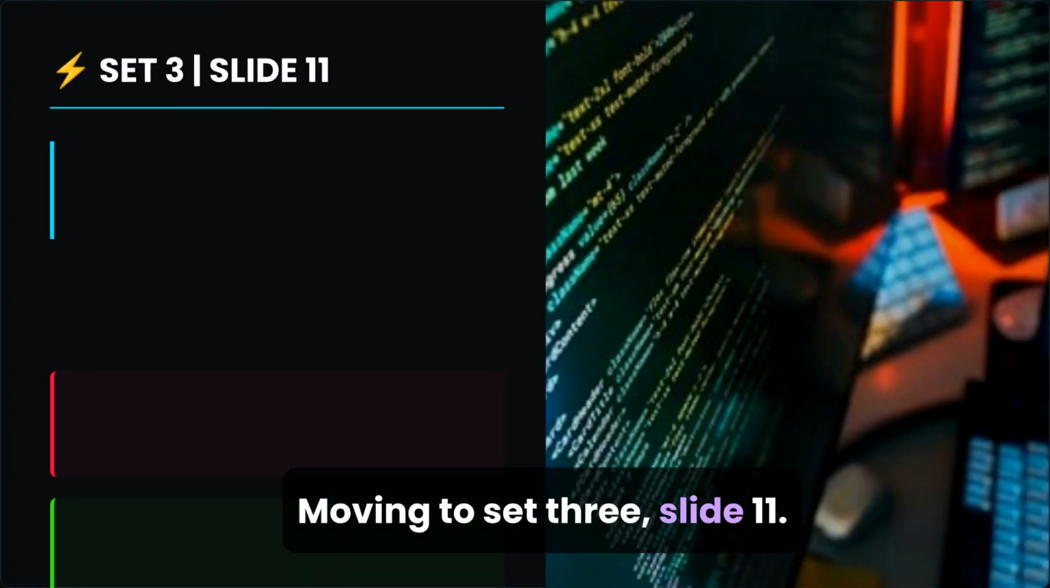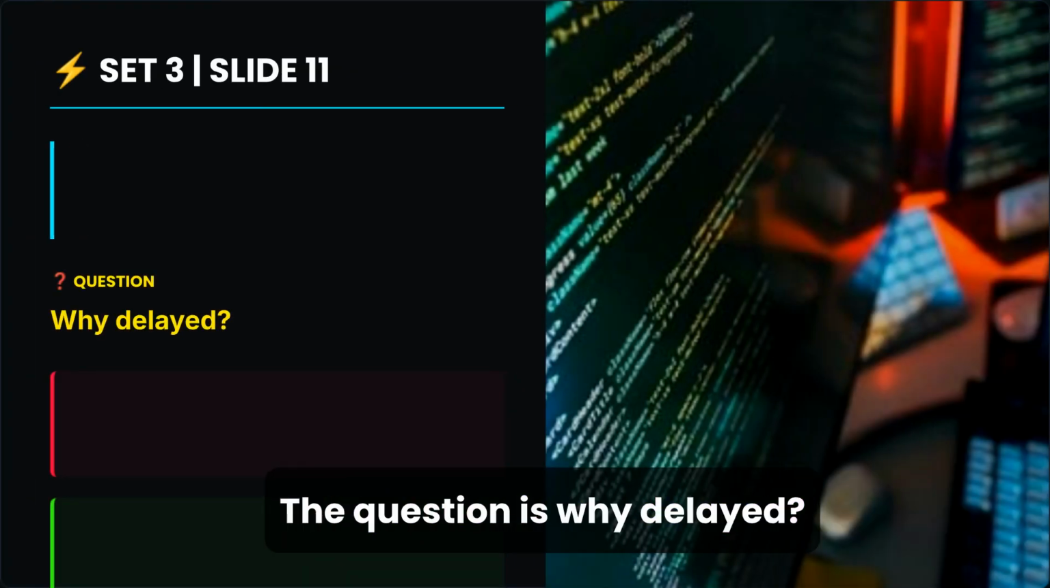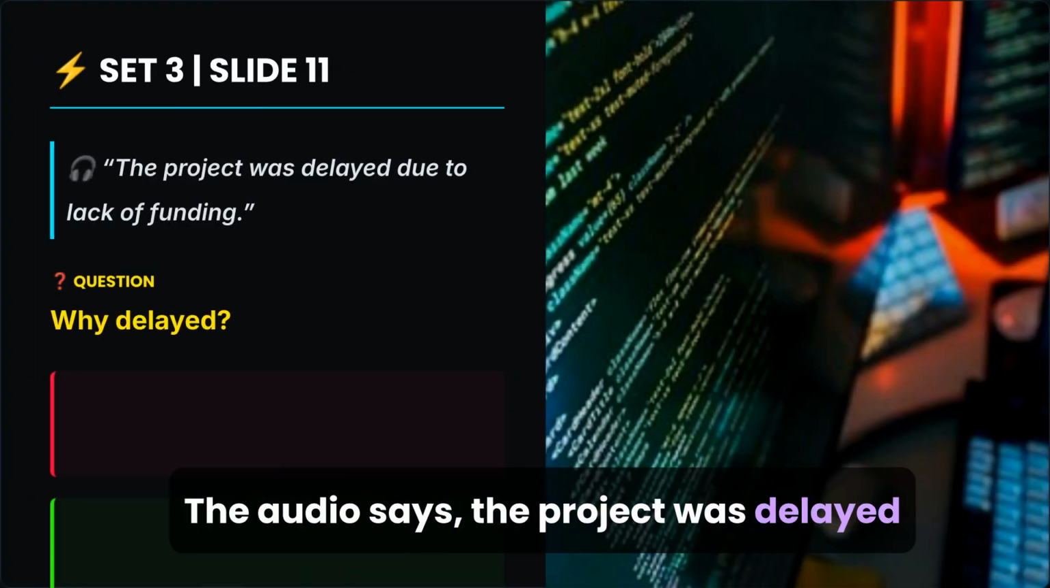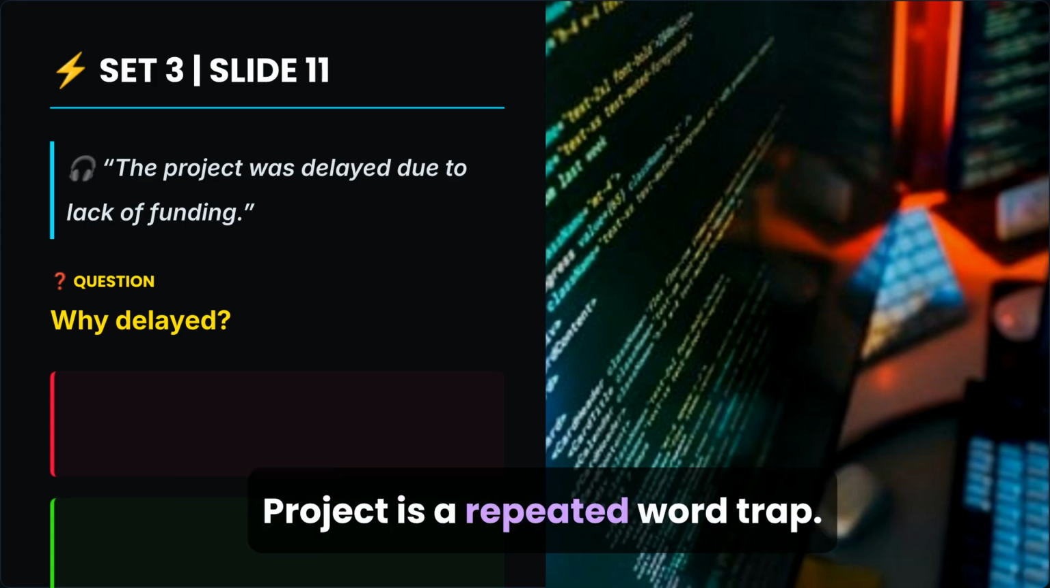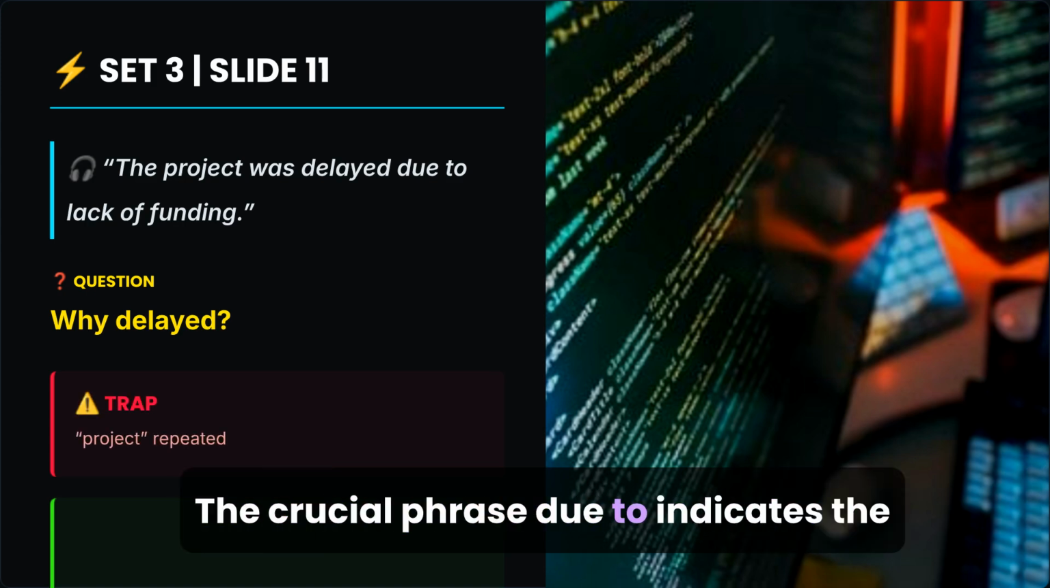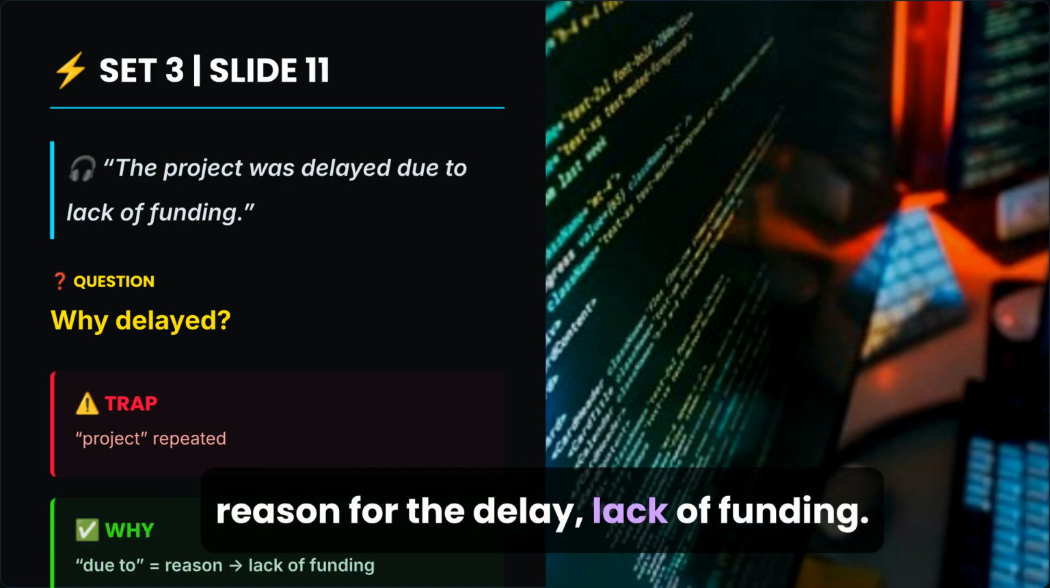Moving to Set 3, Slide 11. The question is, why delayed? The audio says, the project was delayed due to lack of funding. Project is a repeated word trap. The crucial phrase due to indicates the reason for the delay, lack of funding.